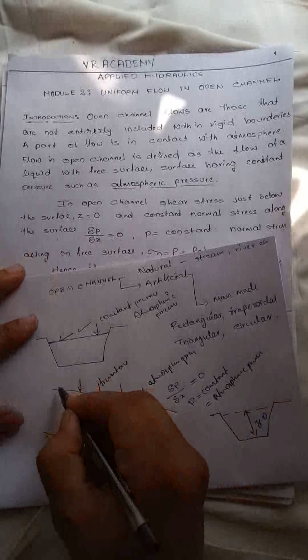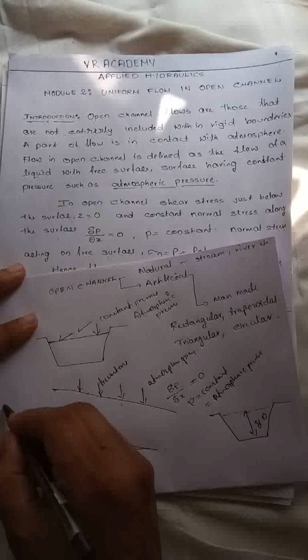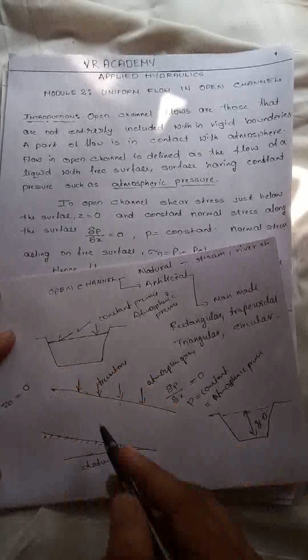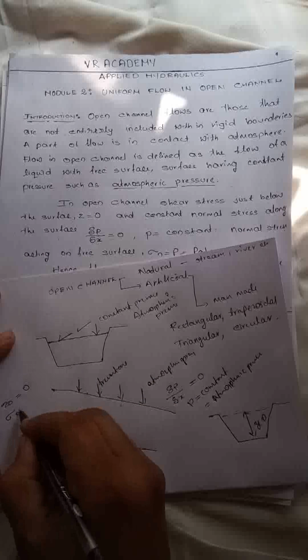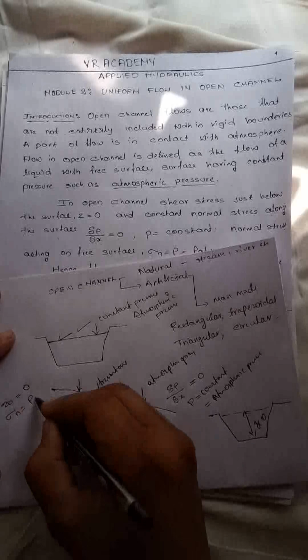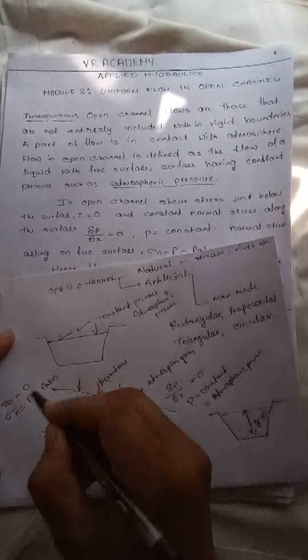Tau naught, the shear stress just below the water surface, is equal to 0. And the normal stress, sigma n, is equal to the constant pressure p, which is the atmospheric pressure, p atmospheric. In a free surface the constant atmospheric pressure is acting. So you have a clear picture of open channel flow.